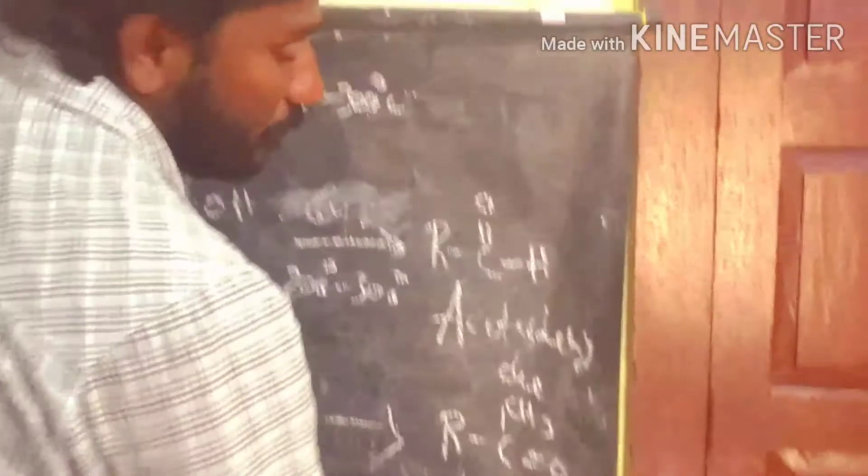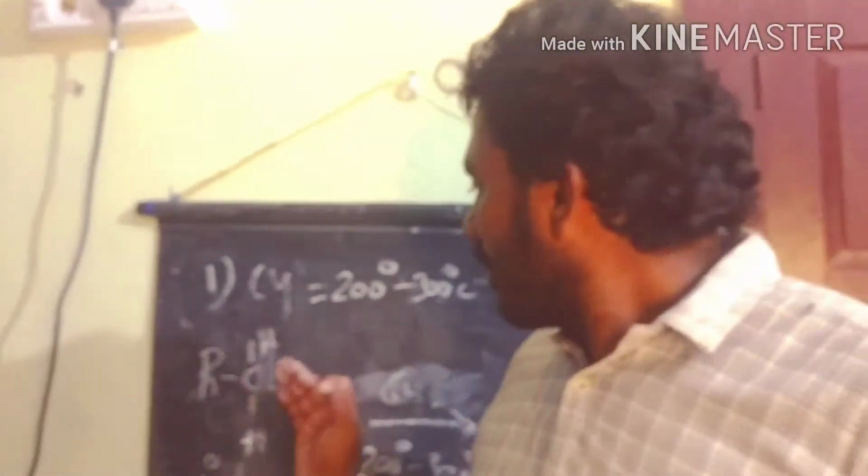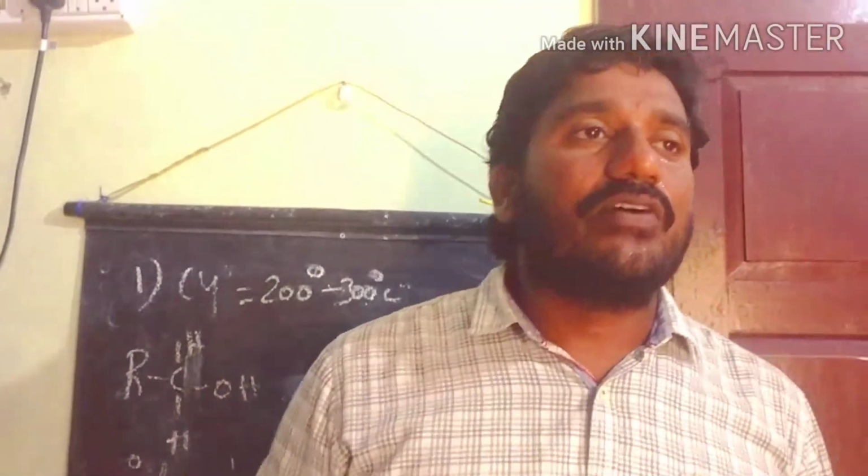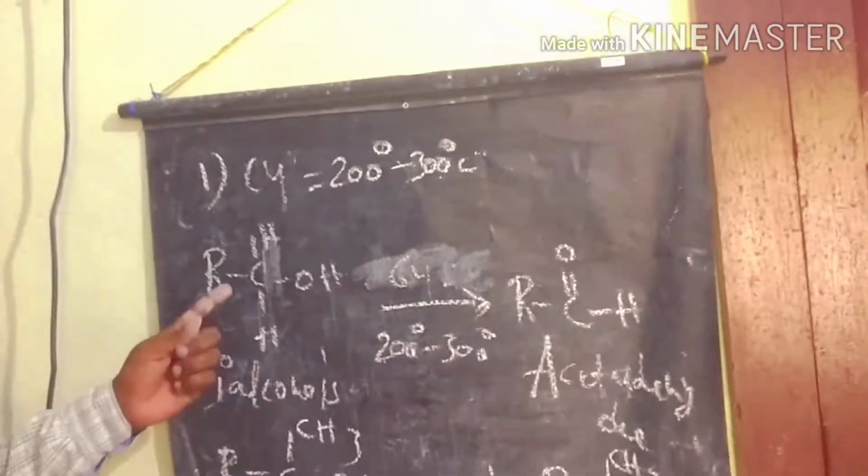So this way we prepare the carbonyl compounds from alcohols under copper vapors, so that we take a higher temperature. That's why we take copper vapors. Next we discuss some examples of this reaction.